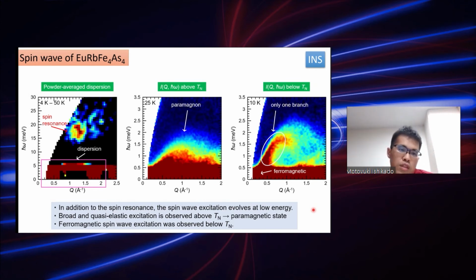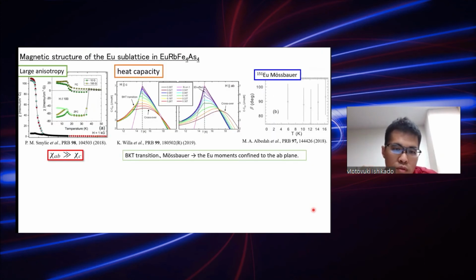So what's the magnetic structure of the europium sublattice in europium rubidium 1144? First, a large anisotropy is observed, where the in-plane susceptibility is larger than the out-of-plane susceptibility. And the heat capacity measurement shows a phase transition.